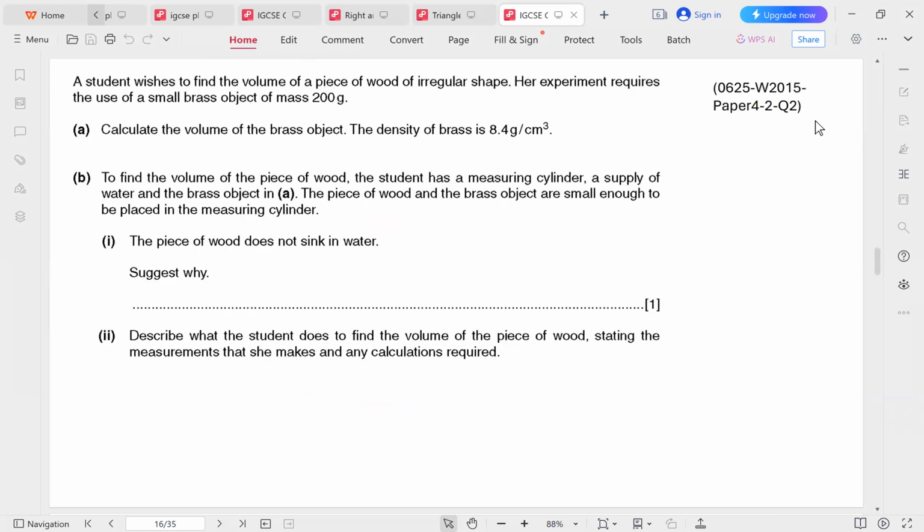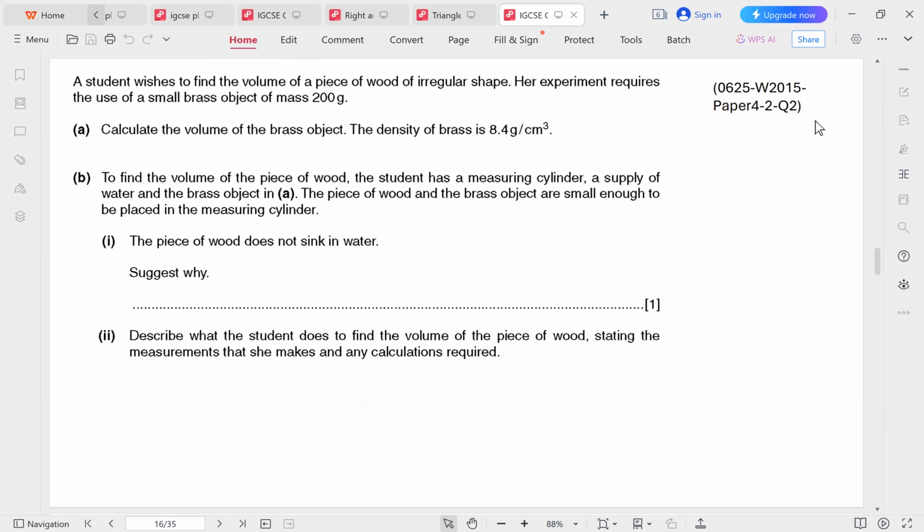A student wishes to find the volume of a piece of wood of irregular shape. Her experiment requires the use of a small brass object of mass 200 grams. Calculate the volume of the brass object, given that the density is 8.4 grams per centimeter cubed.